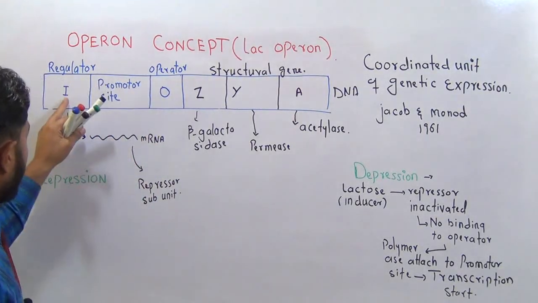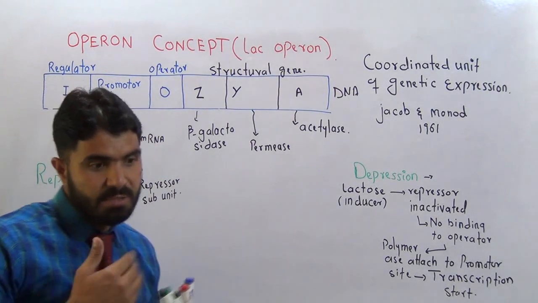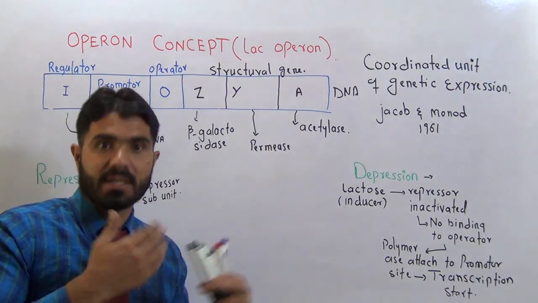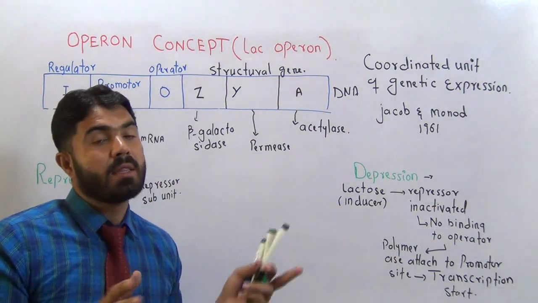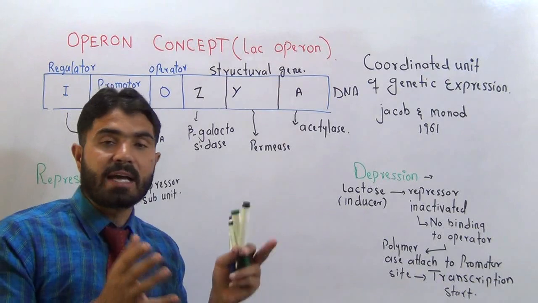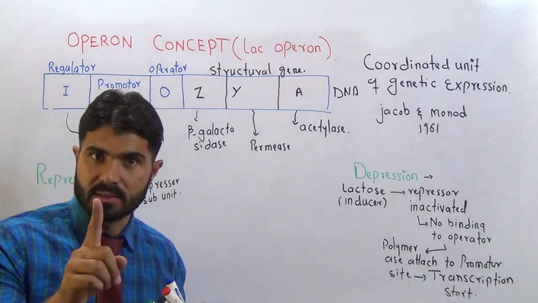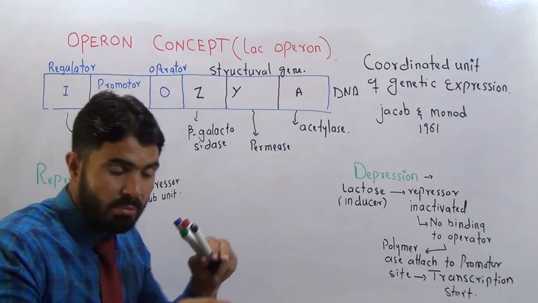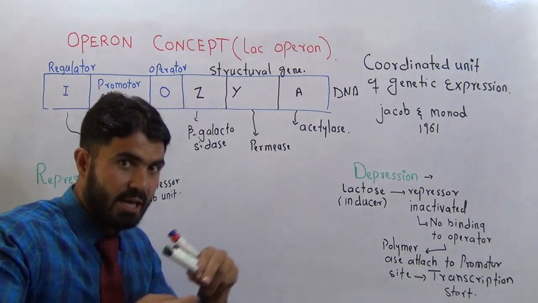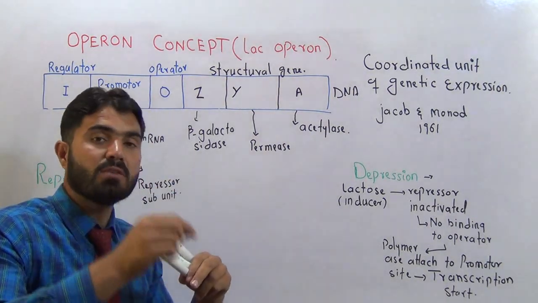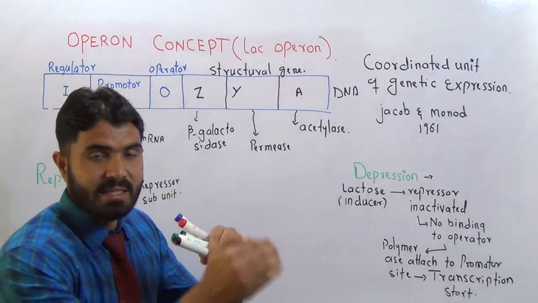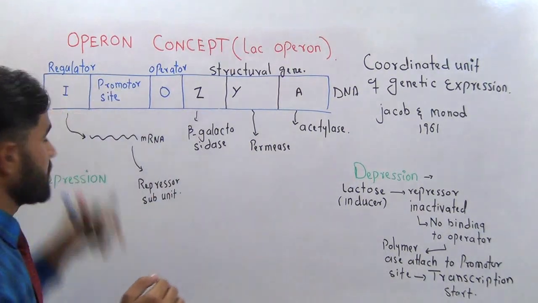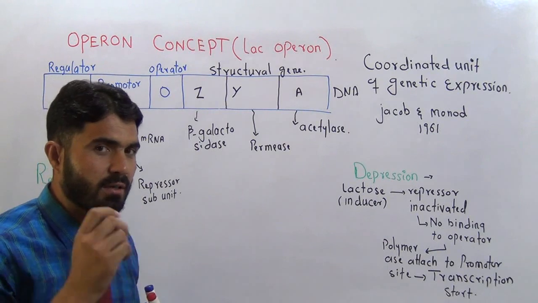It means it is required all the time, as far as when the lactose is not present in the bacterial cell. This gene will be working all the time until the lactose enters the cell. So this is the first gene, called the regulator gene.